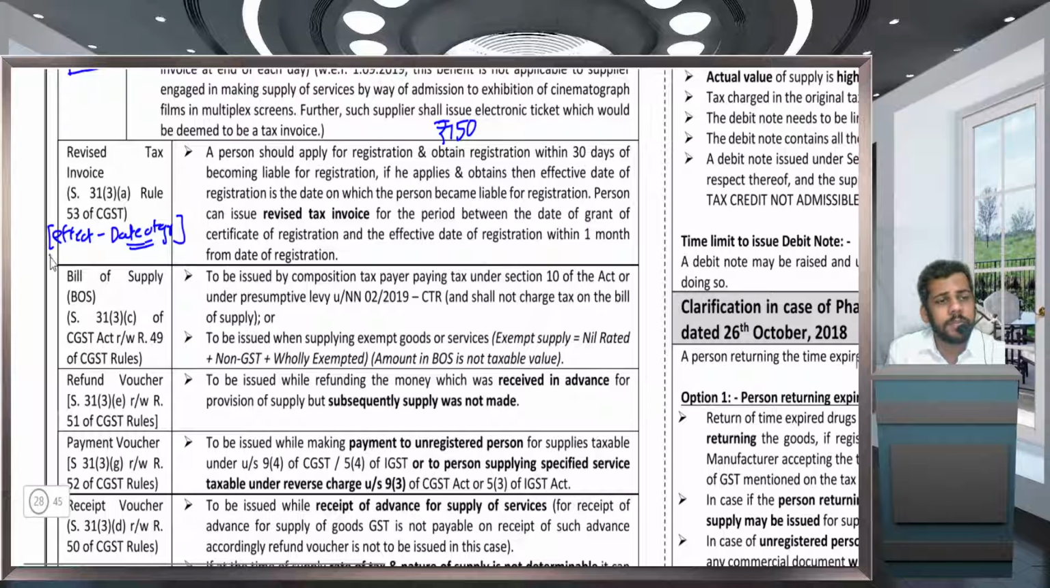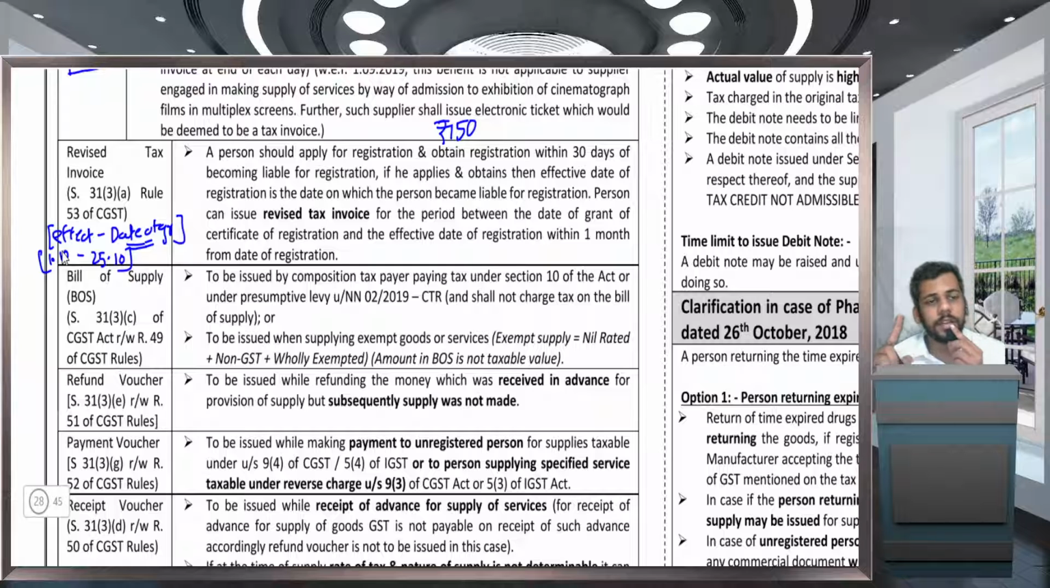For example, the effective date of registration was 1st October and the actual date of registration is 25th October. So from 25th October, you have to calculate 1 month. It is 25th November. By 25th November, you have to issue revised tax invoices for this period.